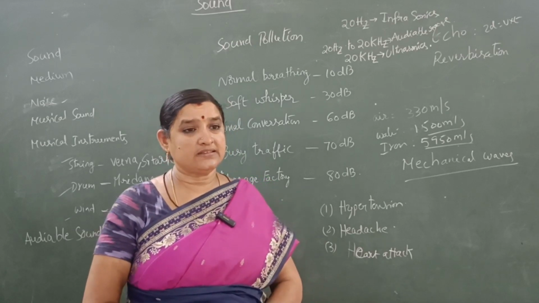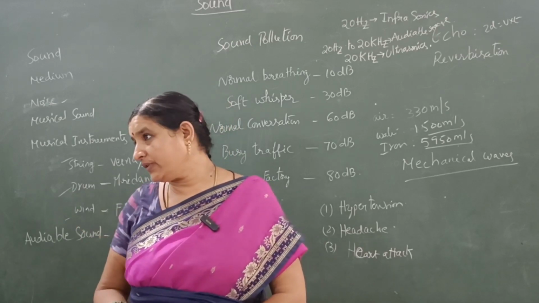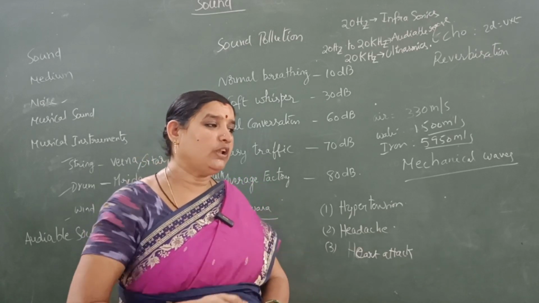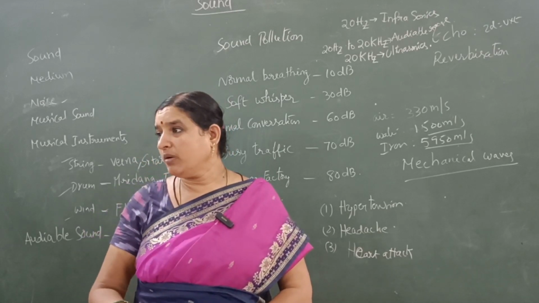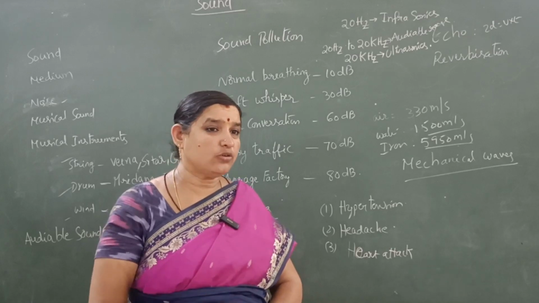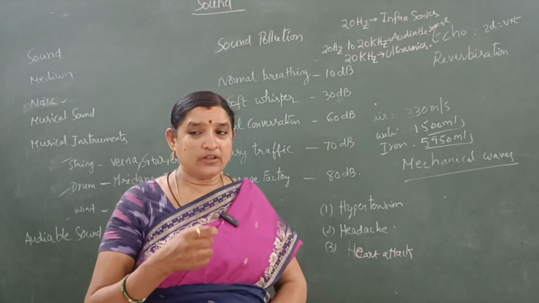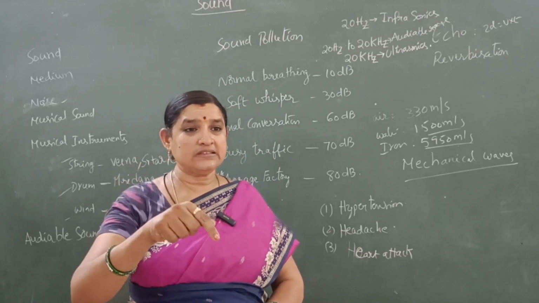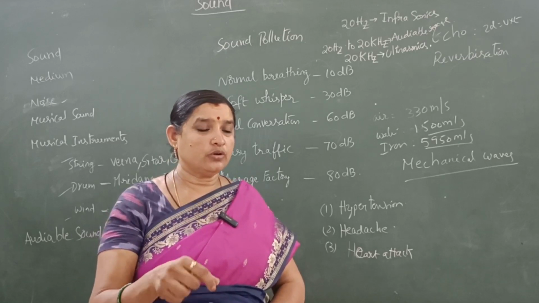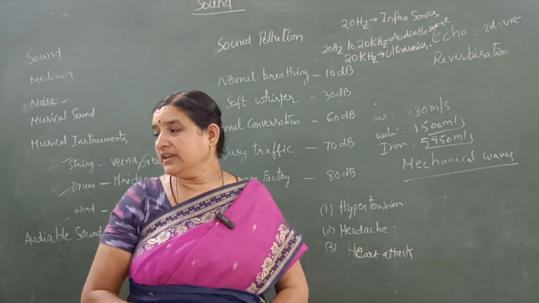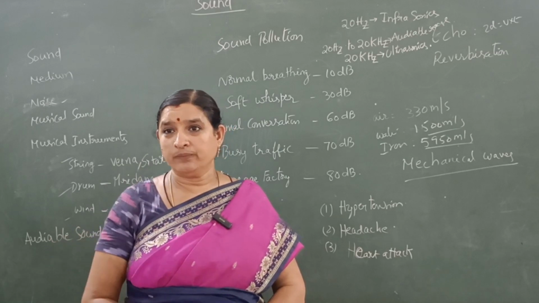By planting trees. They absorb more sound. Next, reduce the volume of the TV, tape recorder or mobile that we are using. Reduce the sound; it minimizes the noise. If you are using earphones, always be cautious, because it damages your ear, so don't put the volume too high.